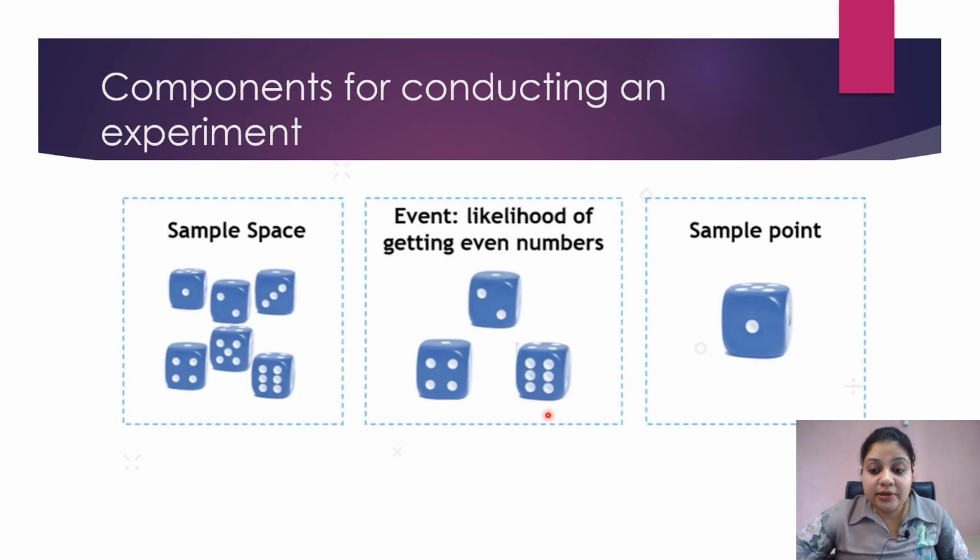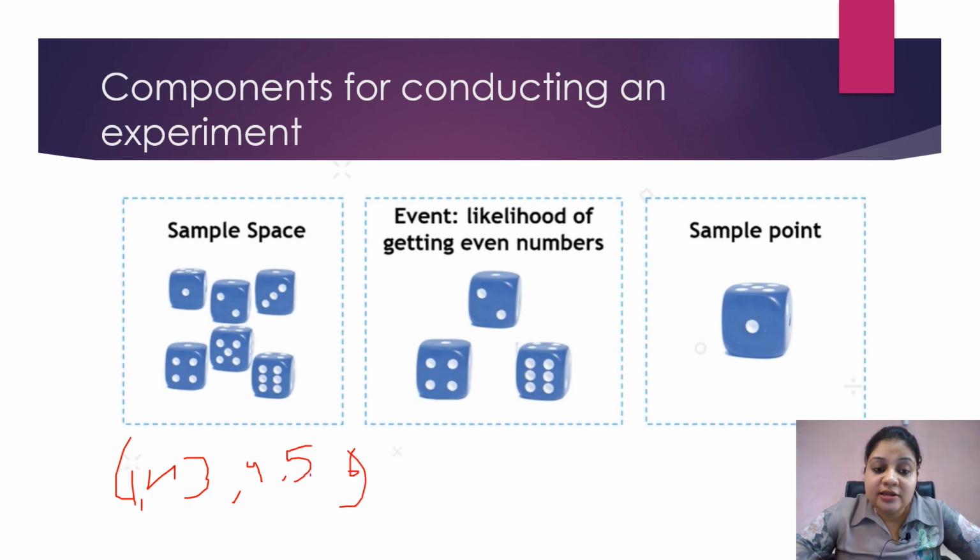Now, there are certain components of a particular experiment. If I'm talking about components, I am talking about sample space, event, and sample point. Now, take up a simple example of rolling of a dice that we've already done. So, a dice has 6 faces, with numbers 1, 2, 3, 4, 5, and 6. Now, all these points like 1, 2, 3, 4, 5, and 6 will compose my sample space, right? So this is my sample space consisting of all the sample points.